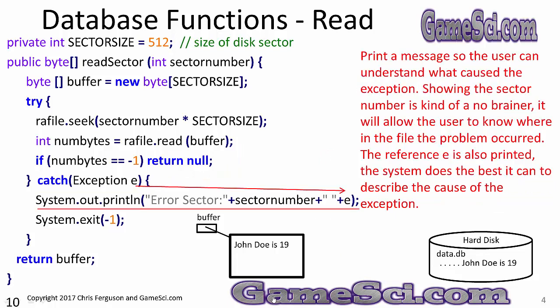If the catch was called, this is what would happen. System out print line error sector, and I'd print out the sector number, and then I'd print out E, which would be a reference to the object which explained what went wrong. We're going to print a message so the user can understand what caused the exception. Showing the sector number is kind of a no-brainer. It will allow the user to know where in the file the problem occurred. The reference E is also printed. The system does the best it can to describe the cause of the exception. Sometimes you want to print out the error message yourself.